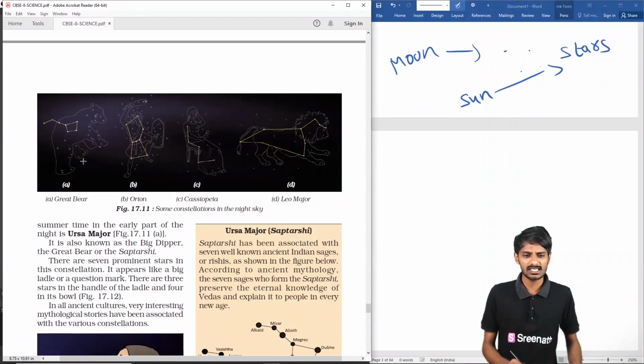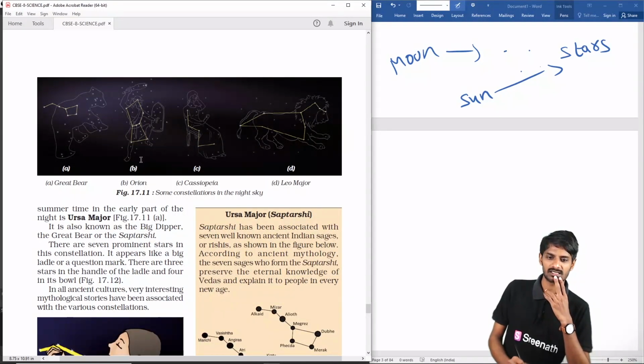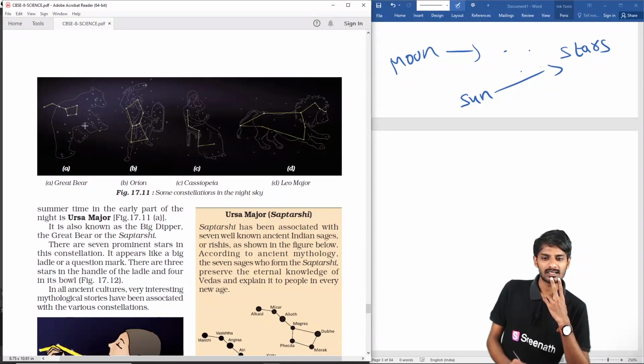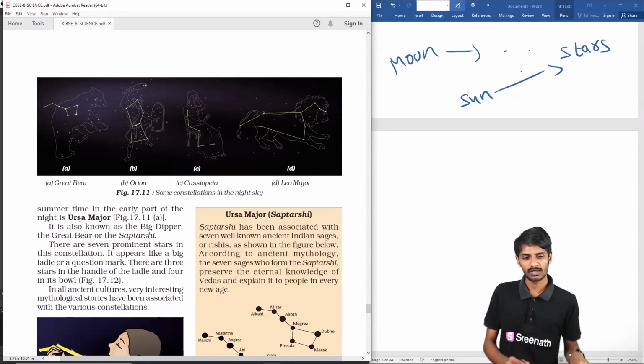Okay, these are some of the constellations. If you see here, it is like a lion, a warrior, and a woman shooting. Like that, these are the constellations. They have some shapes.